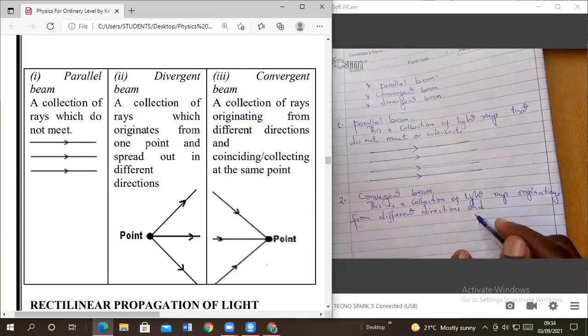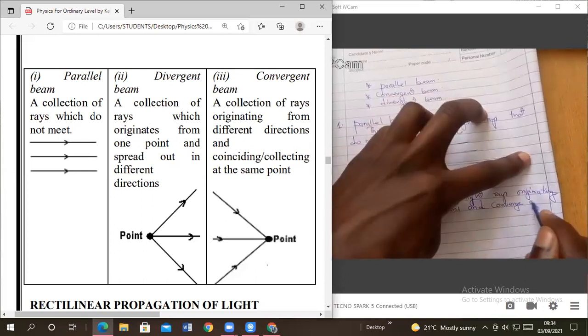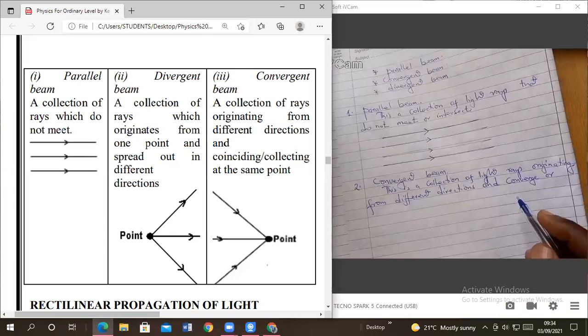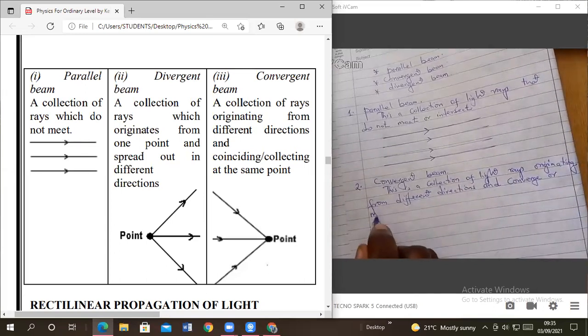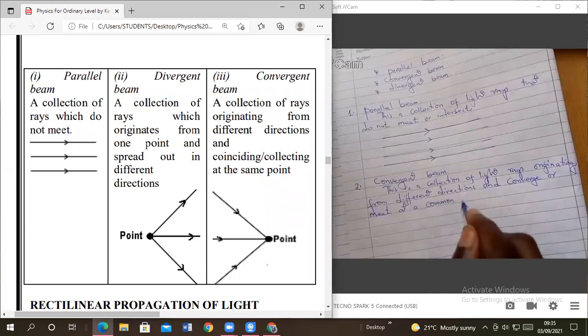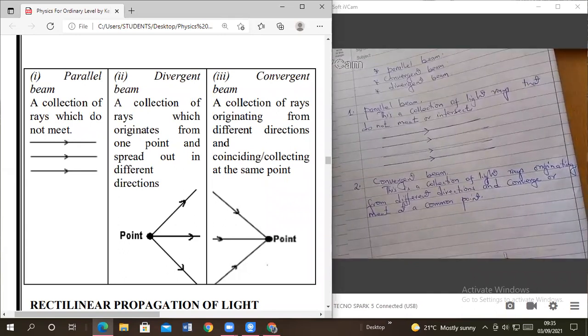and converge or meet at a common what? A common point.